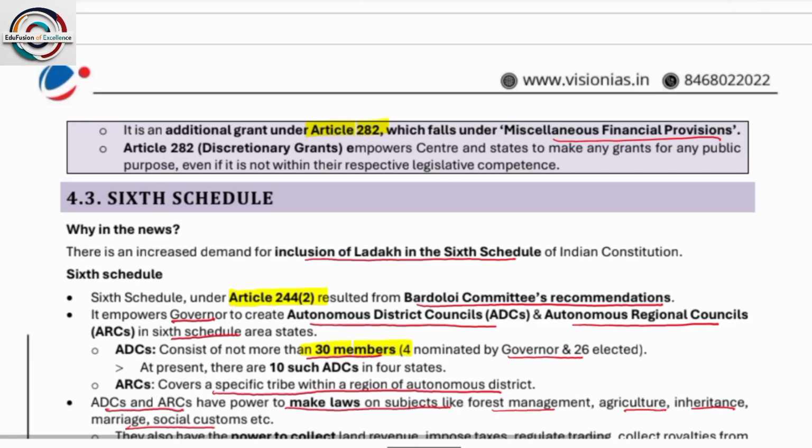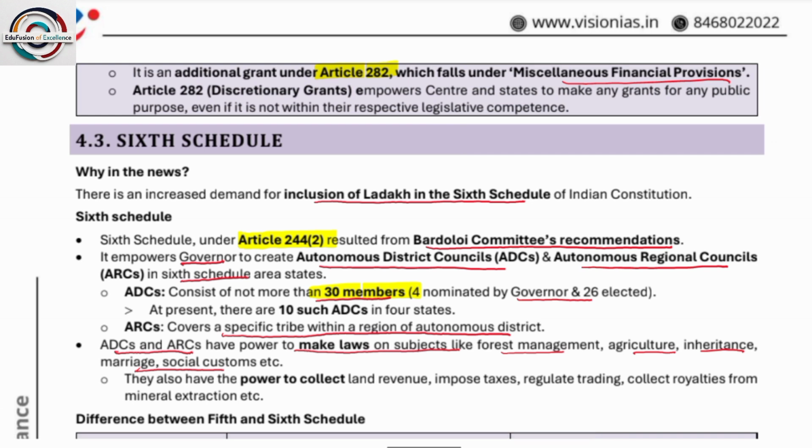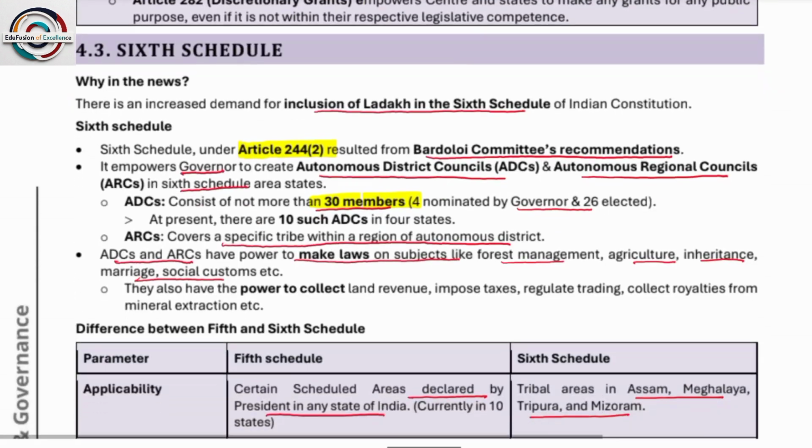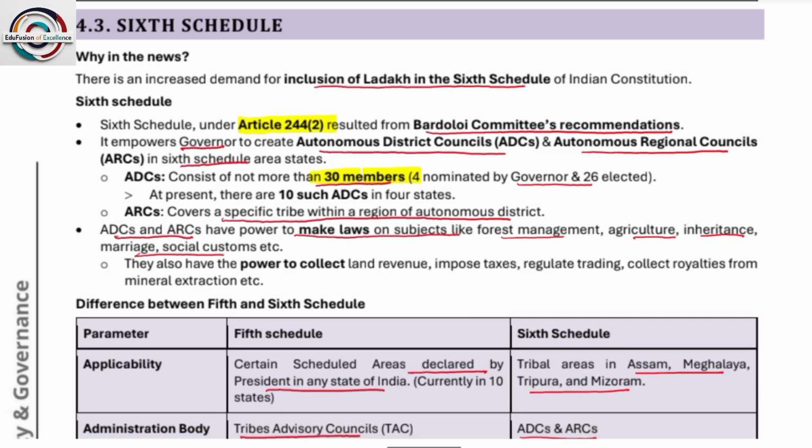Chief Minister of Bihar. Okay, please note this. It is an additional grant under Article 282, which falls under miscellaneous financial provisions. What is Article 282? It empowers the Centre and states to make any grant for any public purpose, even if it is not within their respective legislative competence. Now we are going to the 6th schedule, the next topic.